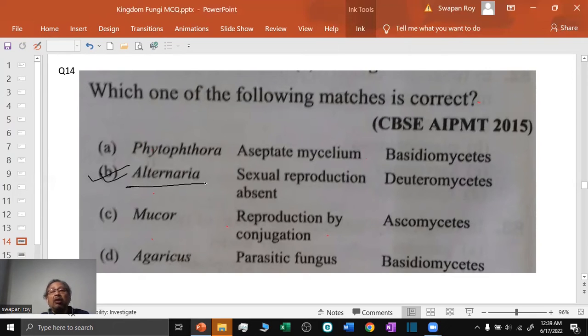where Alternaria has no sexual reproduction because it belongs to Deuteromycetes. Okay, Deuteromycetes fungi don't have sexual reproduction, or sexual reproduction has not been reported till now. Option A, Phytophthora, has aseptate mycelium, it is true, but it does not belong to Basidiomycetes. Mucor belongs to Phycomycetes. Agaricus is a Basidiomycete, but it is not a parasitic fungus, it is a saprophytic fungus.